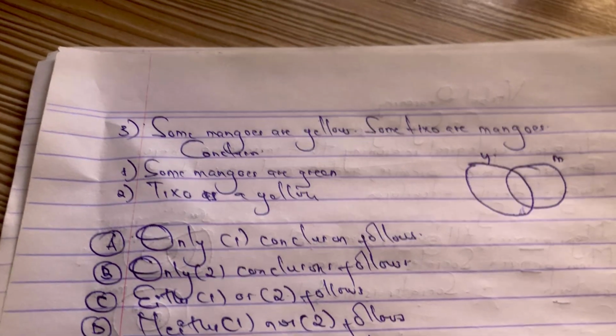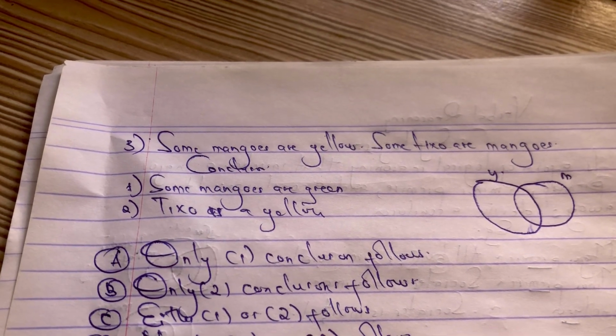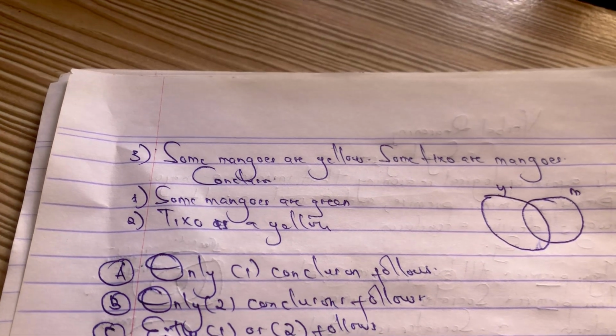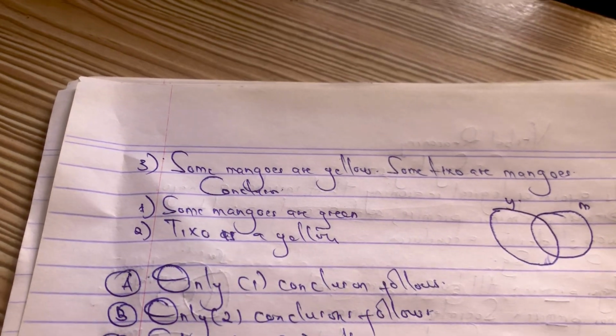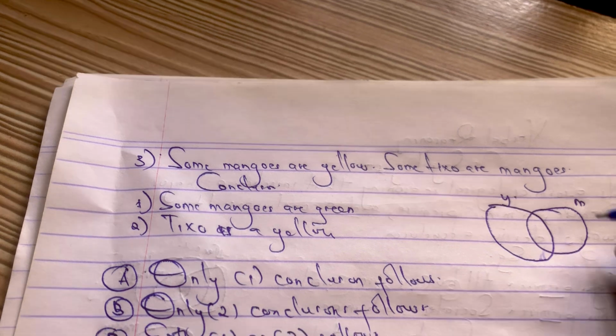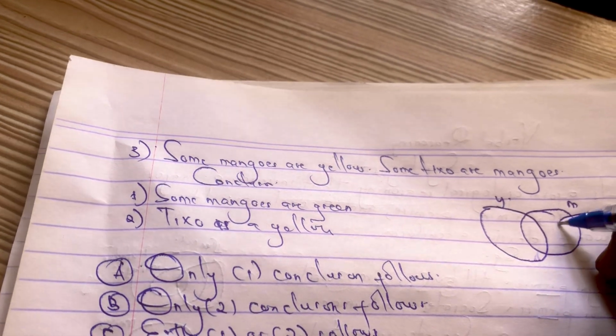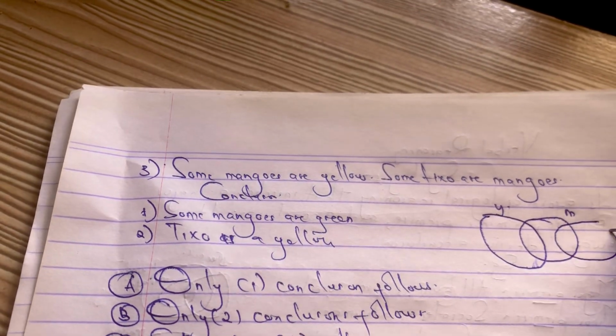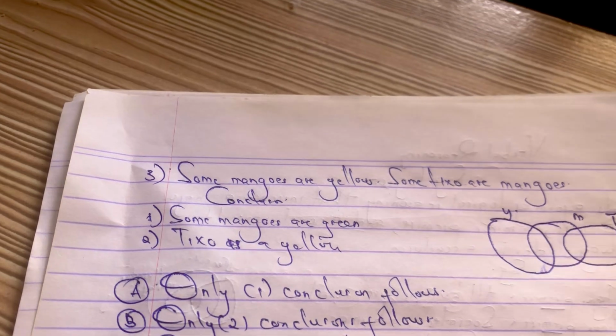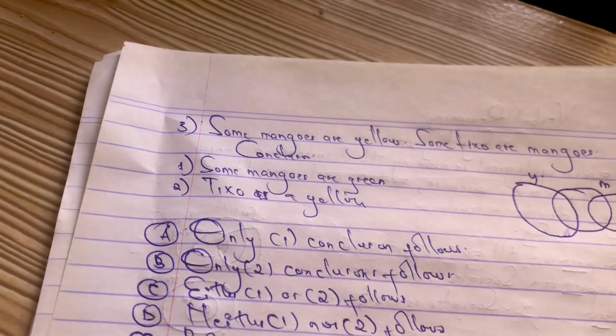And they are saying some tixo are mangoes. This is tixo. So what is the conclusion here?